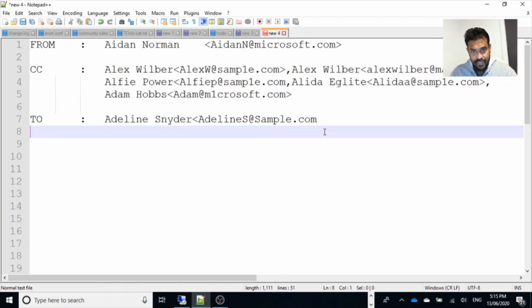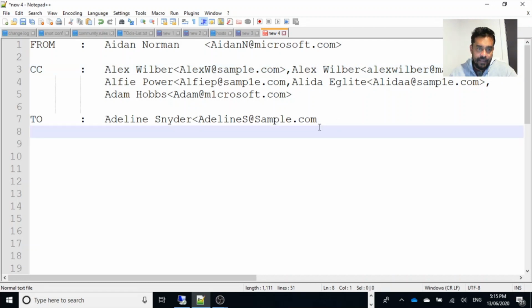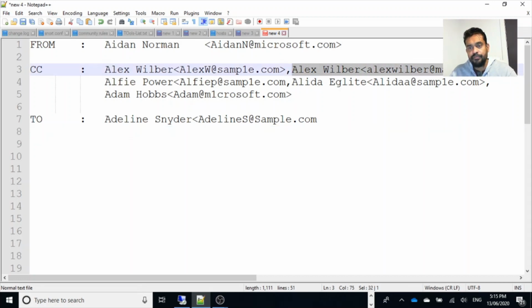Inside that, they have also copied Alex Wilber's personal email address. So obviously what can happen is that an attacker has created a free email address, and then changed all these email addresses to fake addresses, fake IDs. This email address is one the attacker created, a fake or spoofed email address.